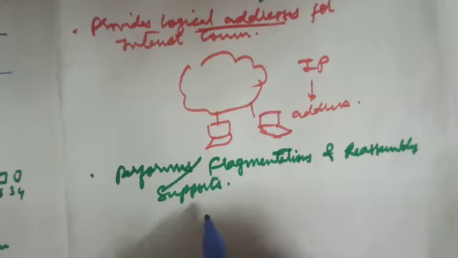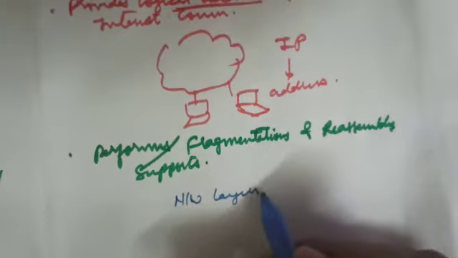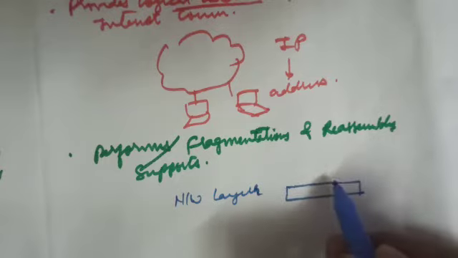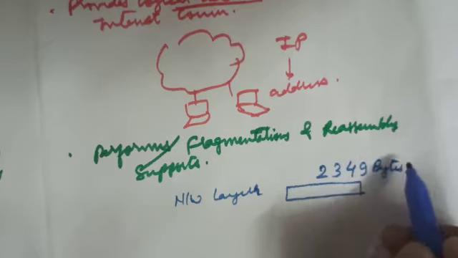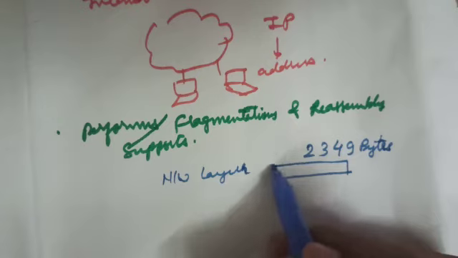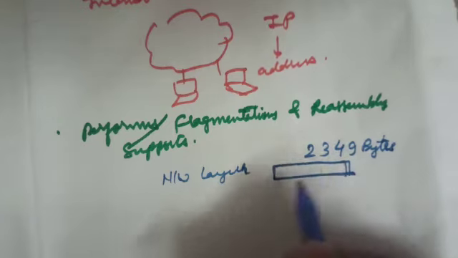Let's say the network layer has information of size 2349 bytes. The information is arranged in packets of 2349 bytes.